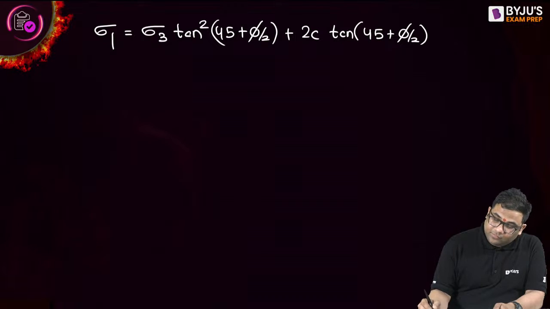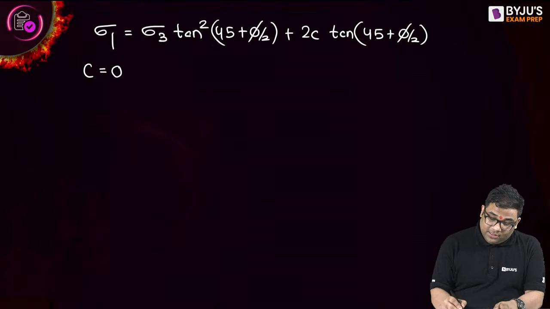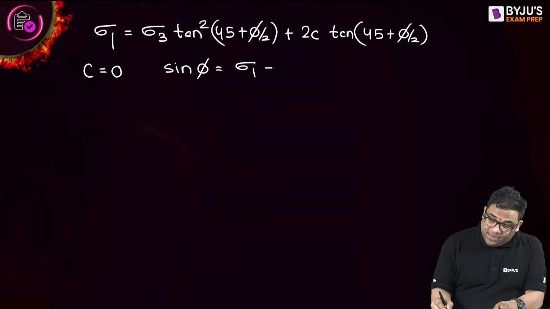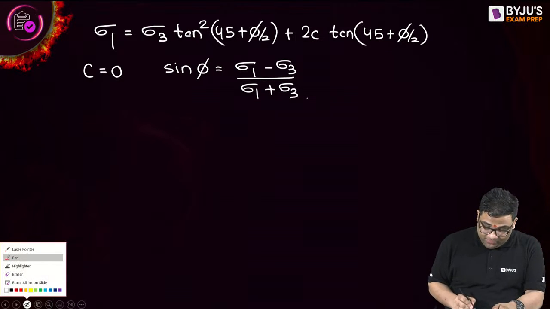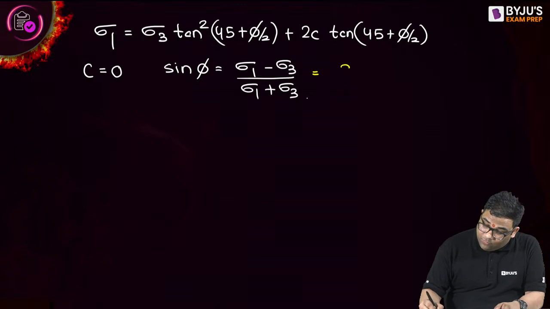Second, whenever it is a cohesionless soil, sin phi will be equal to sigma 1 minus sigma 3 by sigma 1 plus sigma 3. Now this is in terms of total stress. We can also write it in terms of effective stress. The same equations I will use in terms of effective stress also.